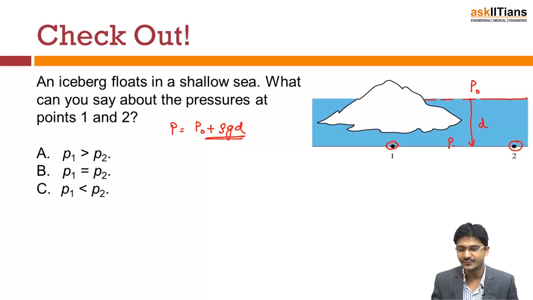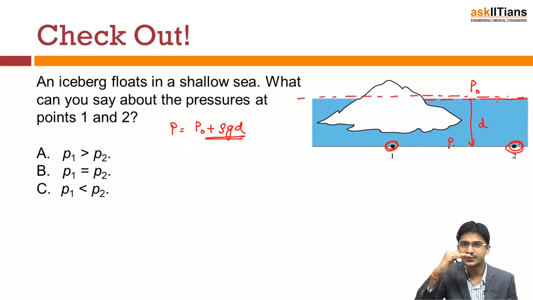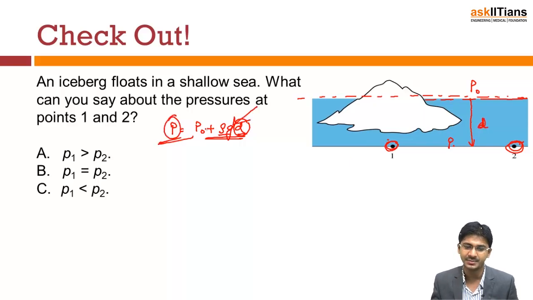Okay. Now if you see, for both the points 1 and 2, what you have to consider is the depth from the surface of the liquid. Now the depth from the surface of the liquid is d only for both of these. What that means is that the pressure in a liquid at the same depth will give you the same pressure. If the d is same, the P will be same for both of the two when you are considering the same liquid. What is important here is this again.